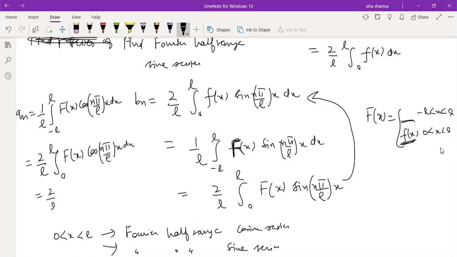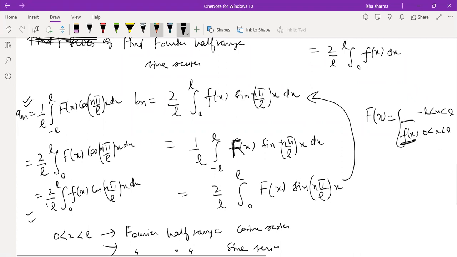So that is why it is 2 by L integral from 0 to L of f(x) cos(n pi x by L) dx. This is the same thing which I told you for even and odd functions: you can remember the original formulas and then use the property of even and odd functions, or directly remember these formulas, that it always becomes 2 times and the limit always turns to be 0 to L.